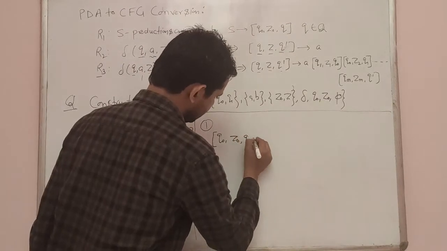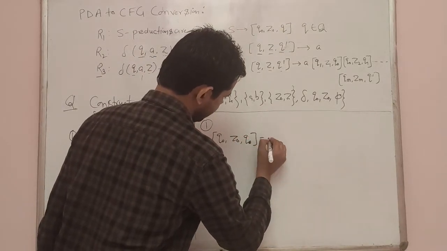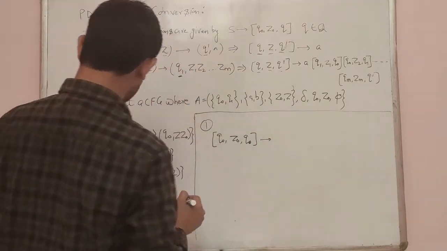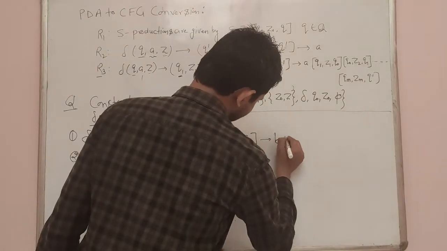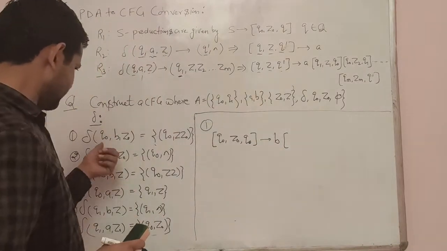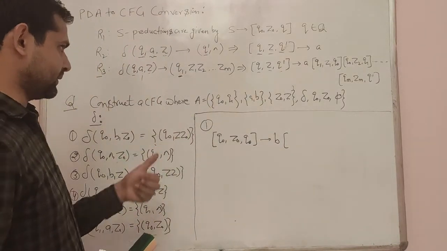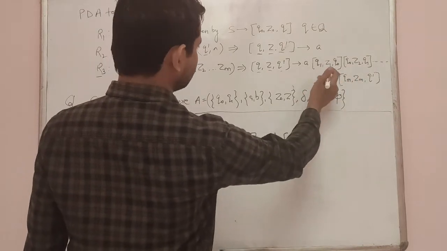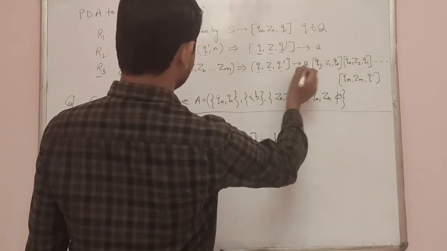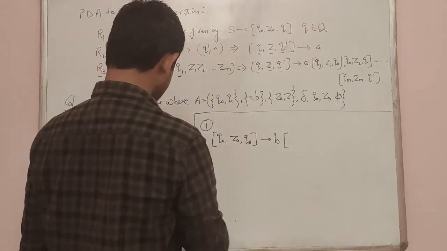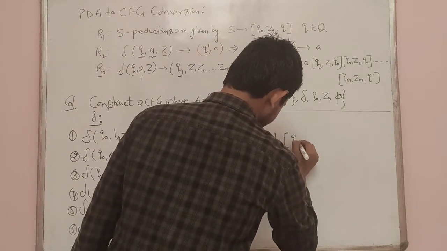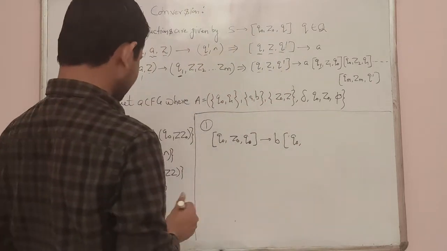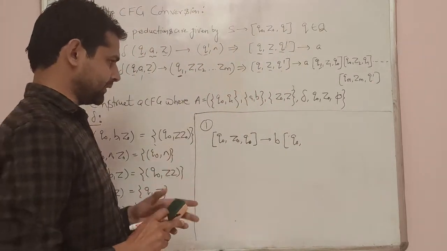First we are considering q0, right? This tends to, this is the production, that we will write b. Then we will consider this symbol q0, it is fixed because q1 is similar to this one, so we will use q0. Then after that we have two symbols, Z and Z0.